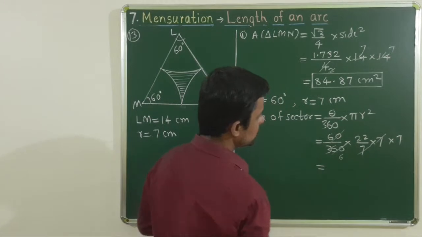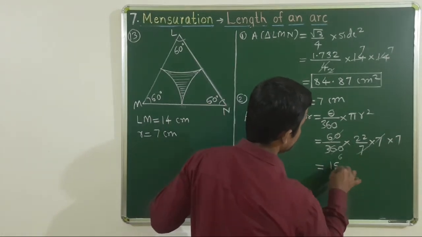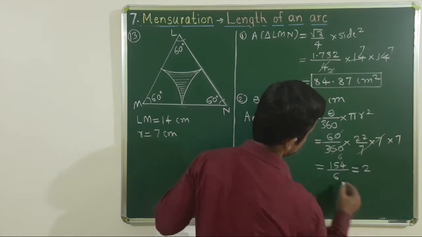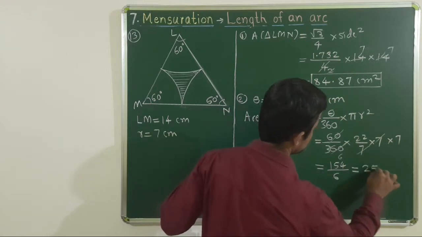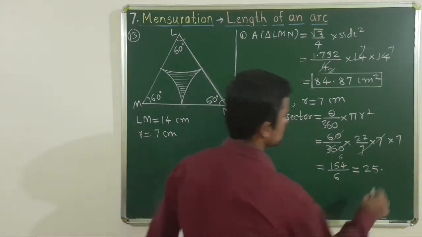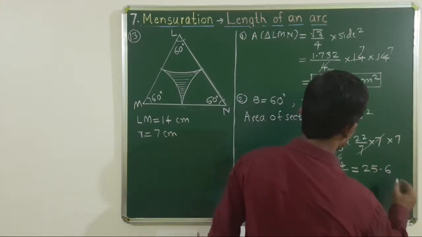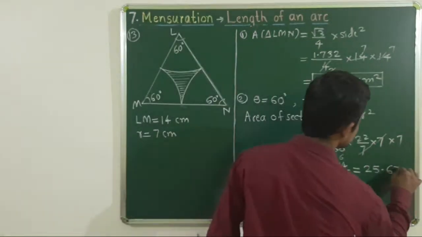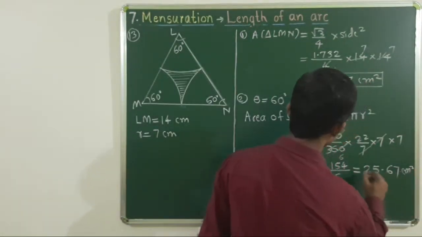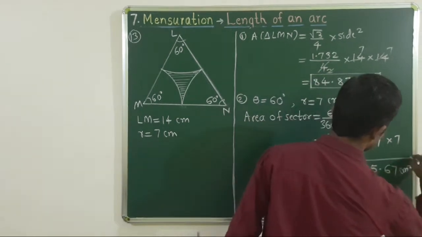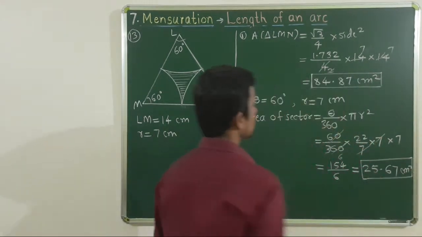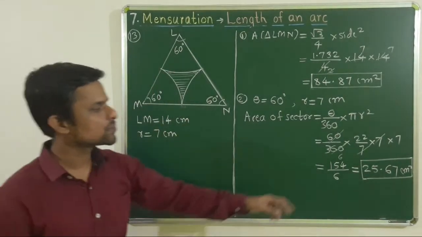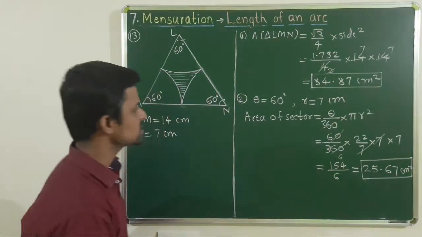By calculation we get 22/7, that is 154/6, that is equal to 25.67 centimeter square. Area of one of these three sectors is 25.67 centimeter square.